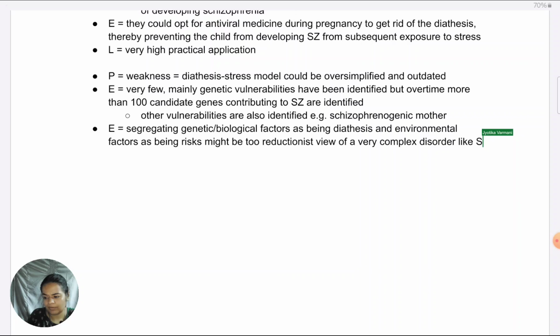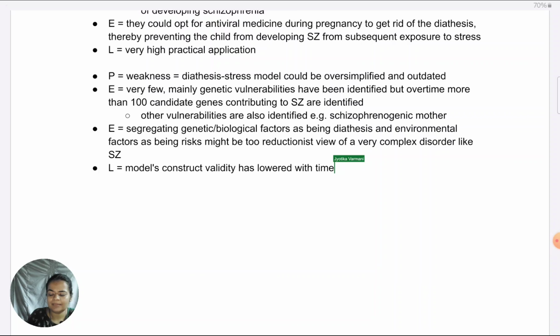So the model's construct validity, or you could even say temporal validity, but I would say construct validity has become questionable because of temporal issues. And there is a need for drastic revision to increase its validity.